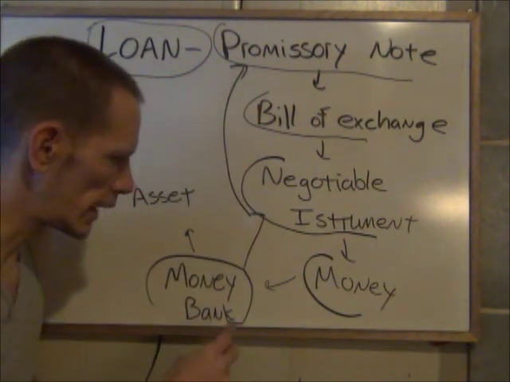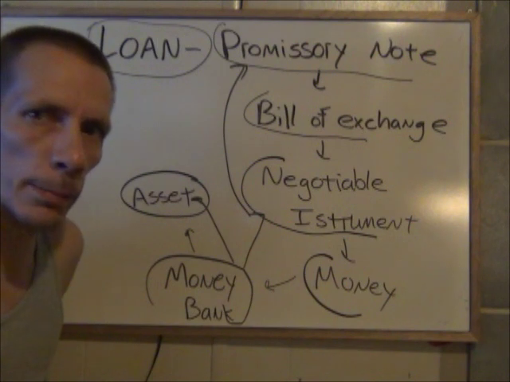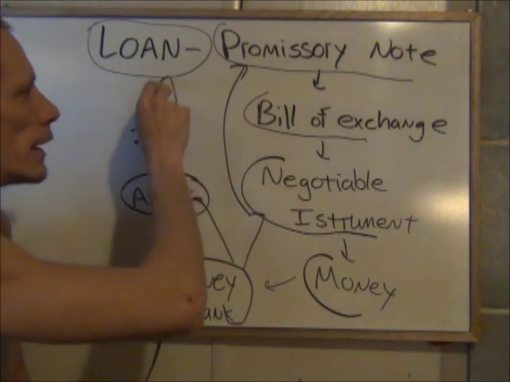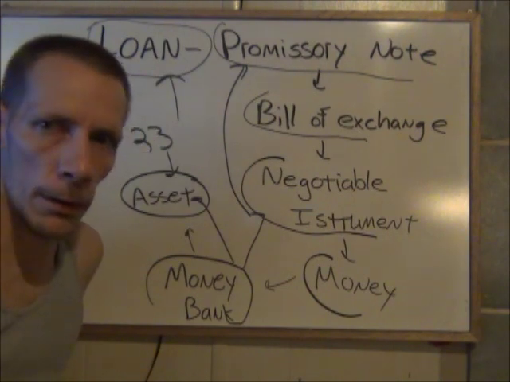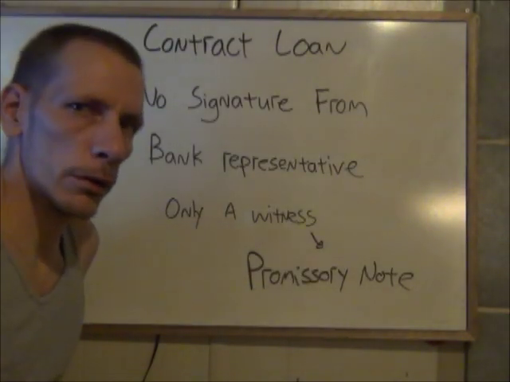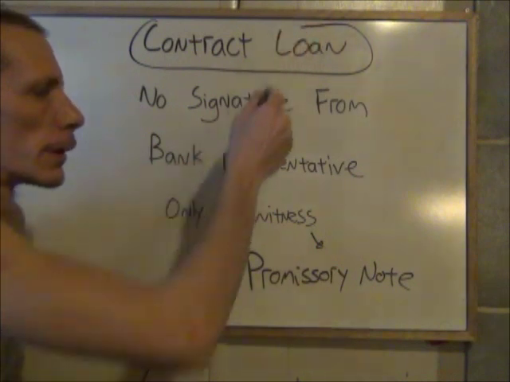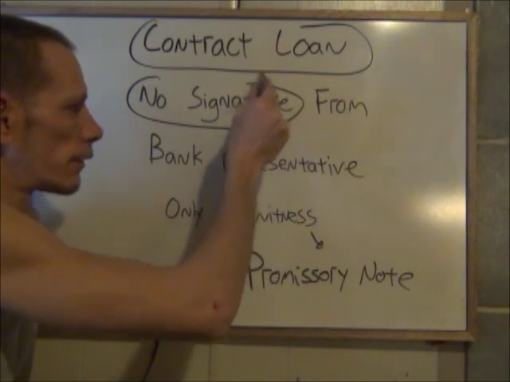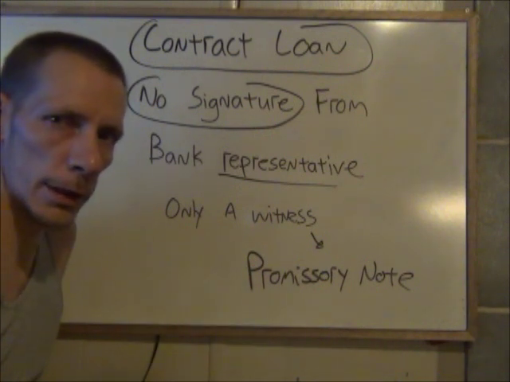And we created money for the bank through our negotiable instrument, our promissory note. We created money, we gave the bank an asset. We enriched the bank. They then applied a multiplication factor of up to 23 times upon the original request that you made. So we gave the bank even a greater asset. So that's why when we go to the bank, we think we're entering into a contract for a loan, but we're not. We're actually creating a promissory note. There's no signature from the bank representative on the promissory note. There might be in some certain cases when it's for a house or otherwise, but it doesn't matter. This whole situation remained the same.